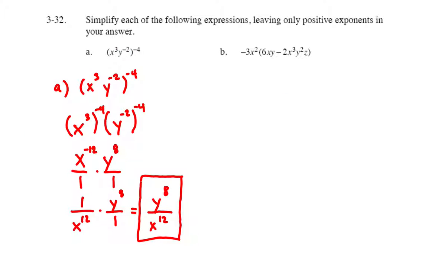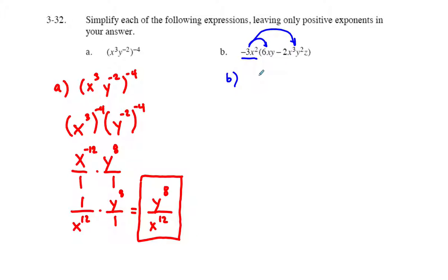Let's look now at our letter B here. We've got negative 3x squared times this binomial here. So when we take this and multiply it times the 6xy, then we're going to have to multiply it times all of this.